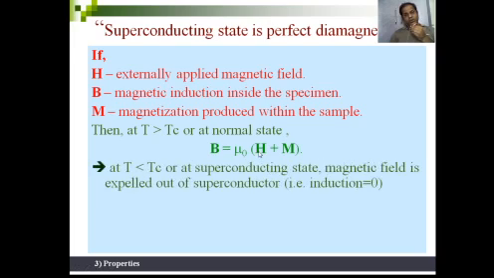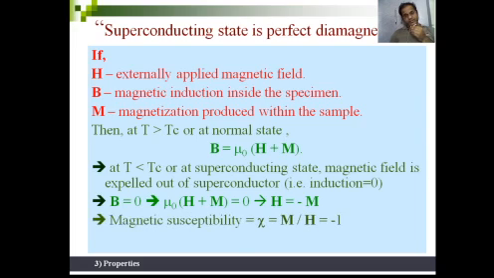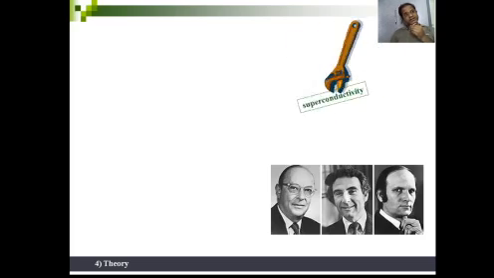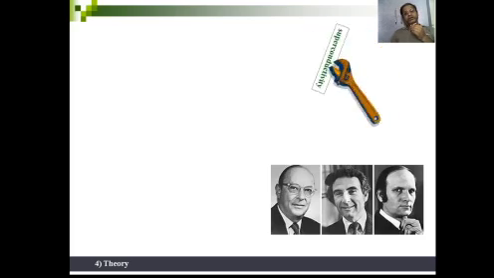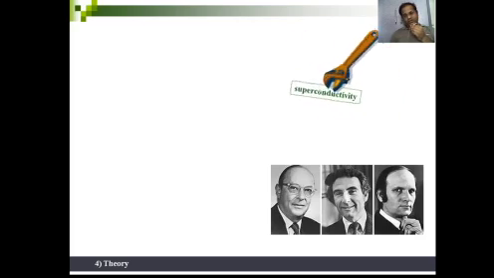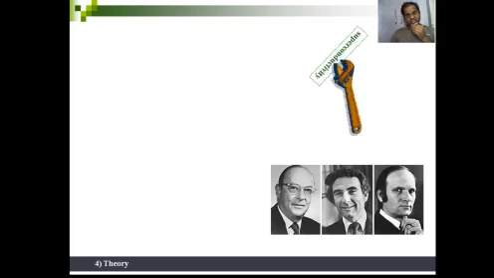But when you go to T less than Tc, that is, in the superconducting state, the magnetic field inside the material becomes 0. So B is 0. When B is 0, what can we say? mu 0 times H plus M is 0, so H is equal to minus M. So the ratio of M upon H is minus 1, which indicates the existence of perfect diamagnetism. Perfect diamagnetism exists for the material. So what Meissner said is that the magnetic field is expelled when the material goes below the critical temperature, and the material is a perfect diamagnetic material.